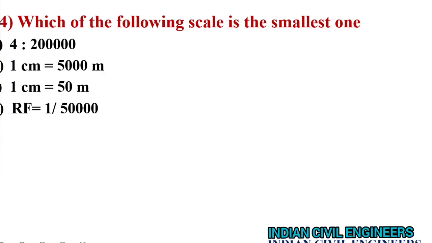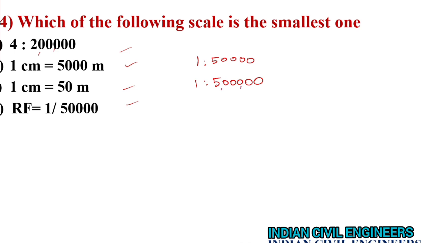Next question. Which of the following scale is the smallest one? So the answer is, you have to convert all in same units as representative fraction. Okay, for 4 is to 2 lakhs, it is 1 is to 50,000. 1 centimeter is equal to 5,000 meter, and it is just 5 lakhs.